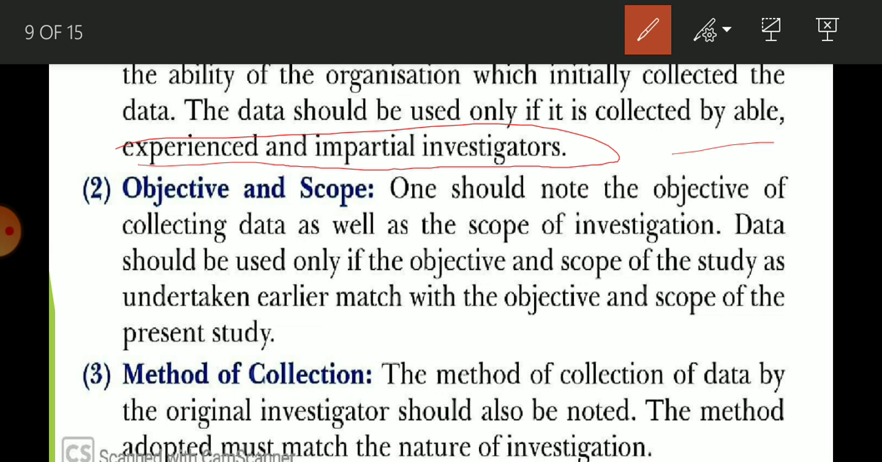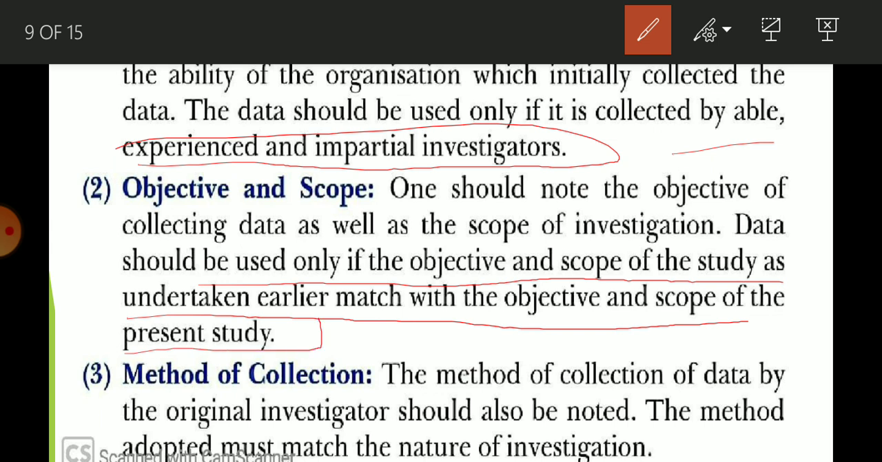Next is objective and scope. Whenever you decide the objective of your investigation, you have to search for data with the same objective. When your objective and whatever you are searching match, then only you use it. One should note the objective of collecting data as well as the scope of investigation. Data should be used only if the objective and scope of the earlier study match the objective and scope of the present study. Next is method of collection. The method adopted must match the nature of the investigation.